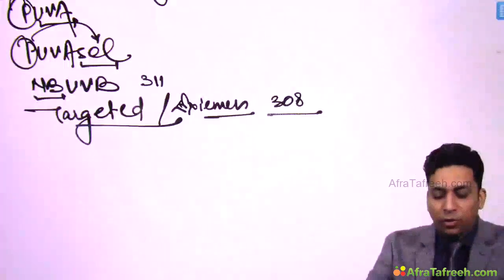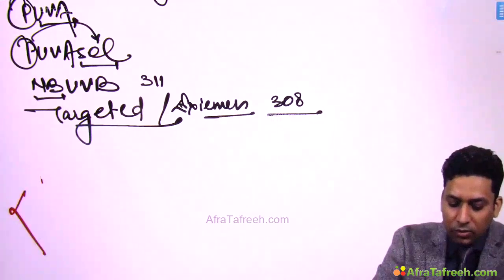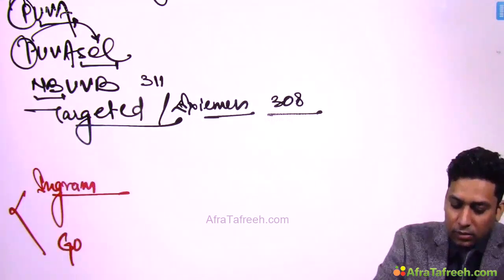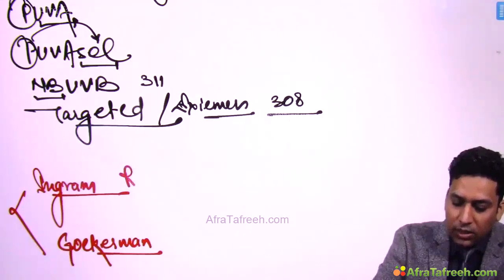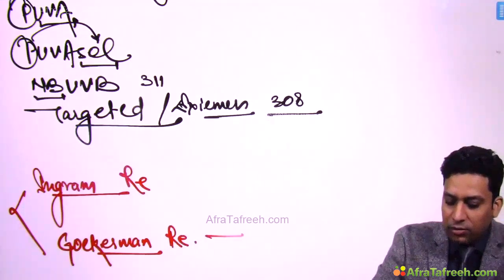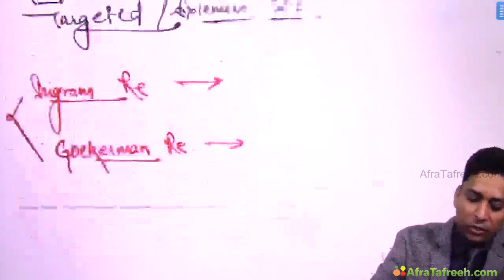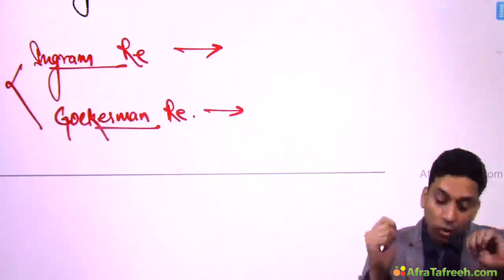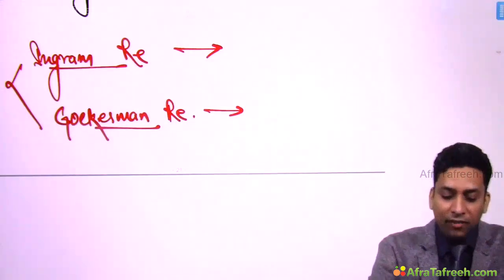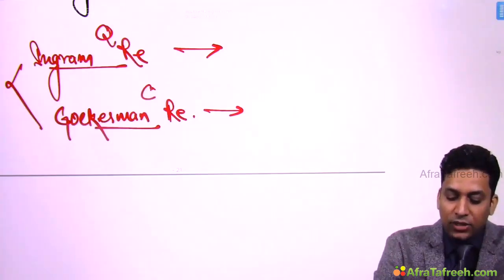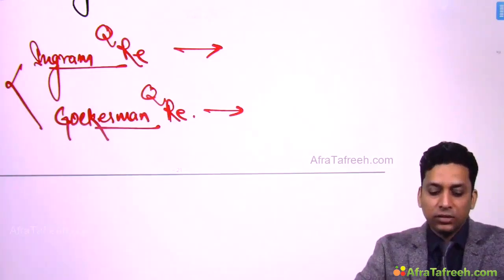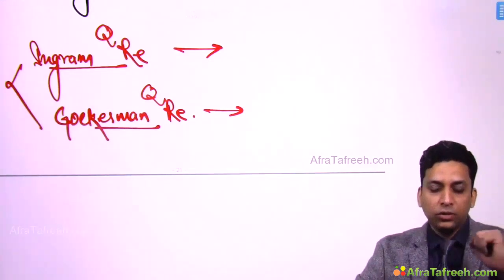Now you need to remember two important names here. One is known as Ingram and other one is Goeckerman. So these are regimens, treatment regimens which are used in psoriasis. Okay. Now they are not very commonly used and these are old treatments, but sometimes questions are asked, like once question was asked that Ingram regime is used in and Goeckerman regime is used in which of the following condition? Answer was psoriasis. Okay, so these are the specific forms of phototherapy which are used in psoriasis.